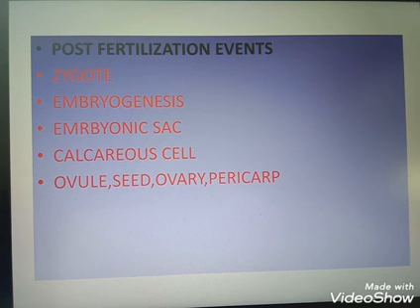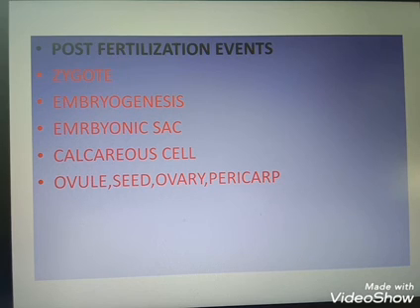The further development of the zygote depends upon the life cycle of the organism and the surrounding medium. That means some organisms have a haplontic life cycle, some have a diplontic life cycle, and the other is haplodiplontic. So the development of the zygote depends upon the life cycle of the organism.